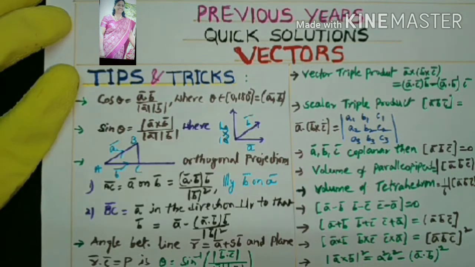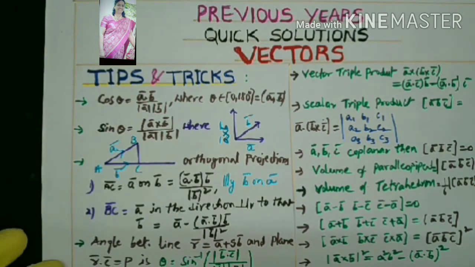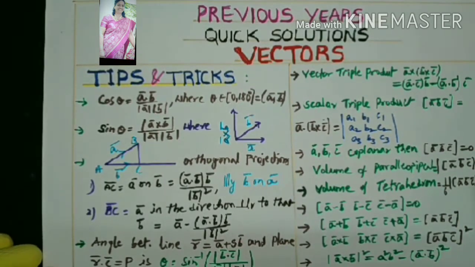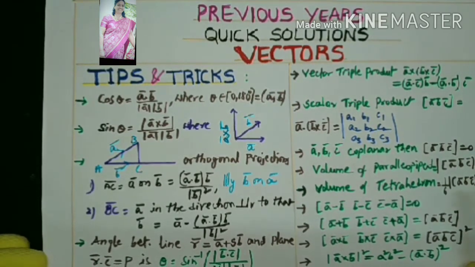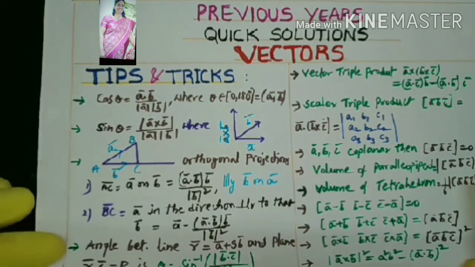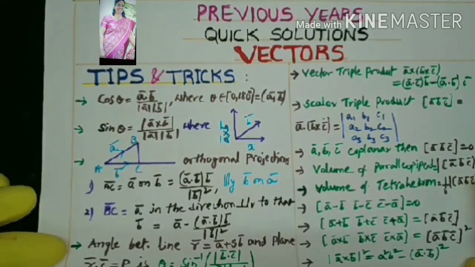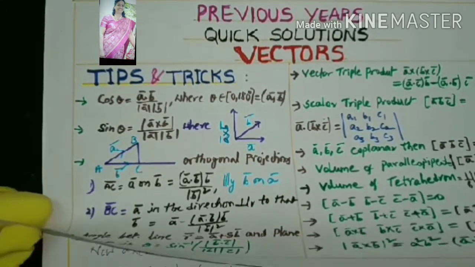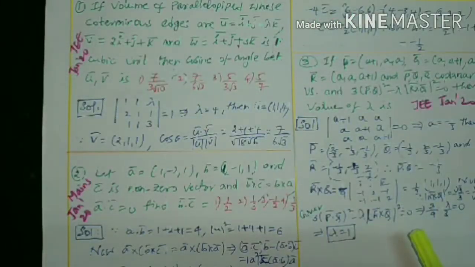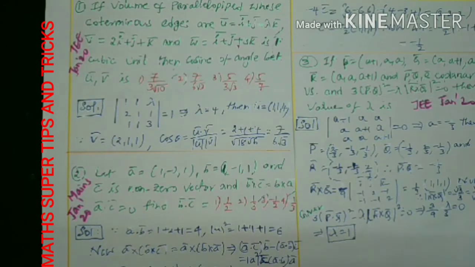And come to this one. Modulus of A cross B whole square equals A square B square minus A dot B whole square. This is a relation between the cross product and the dot product. This is also applicable wherever needed, you should remember this. These are the tips and tricks to solve questions within a few seconds. How can you solve the questions? We can start the questions with quick solutions. So now enter into the questions with the solutions. You should follow those first of all. You can look at how I am applying all those formulas here in the questions.